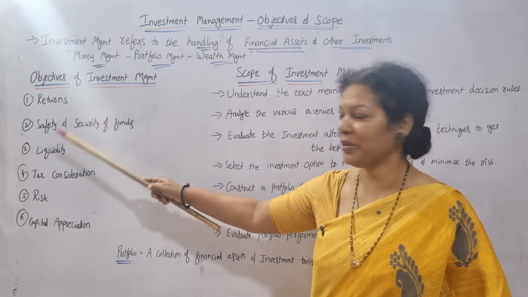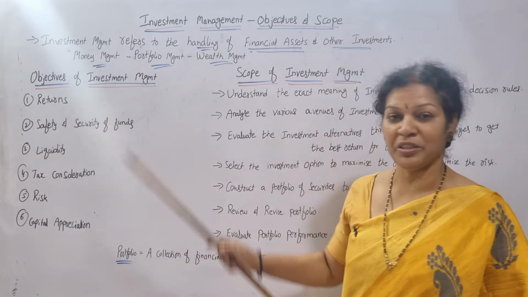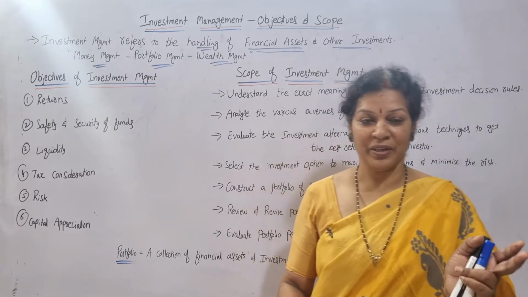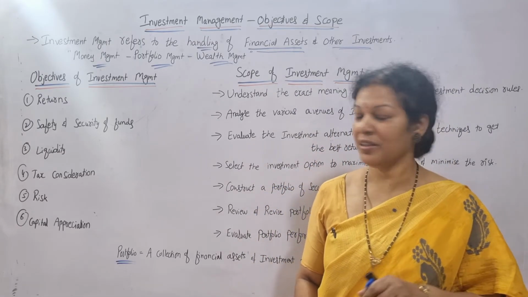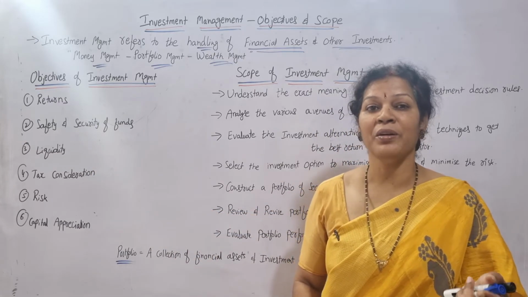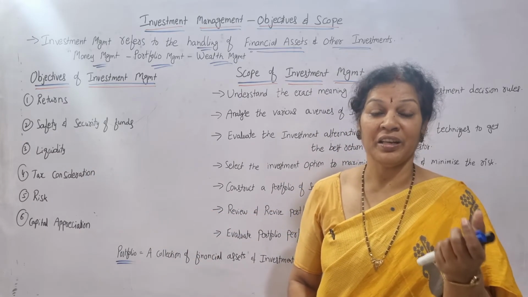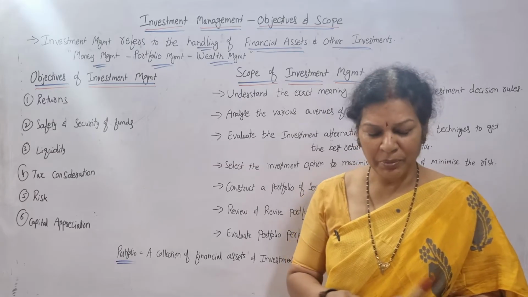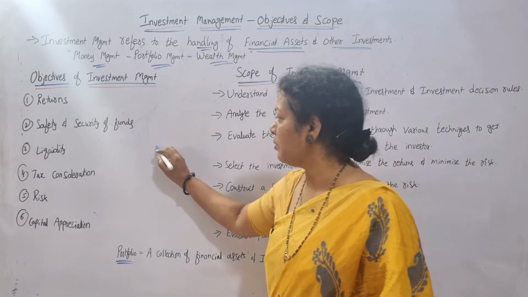Return should be more, and also safety and security of funds. Your funds should always be safe, with some security. And also liquidity. Suppose I have kept my investments around 1 crore.